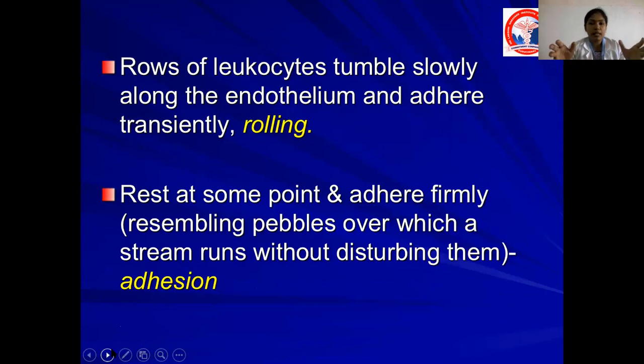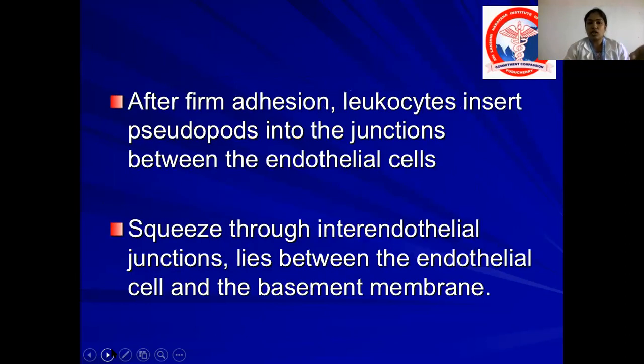Rolling is otherwise called weak adhesion. They tumble from one endothelial cell to another by weak adhesion, which is called rolling. Then they rest at some point and adhere firmly to the endothelial cells. That process is called adhesion. This resembles pebbles over which a stream runs without disturbing them. So this process is called adhesion.